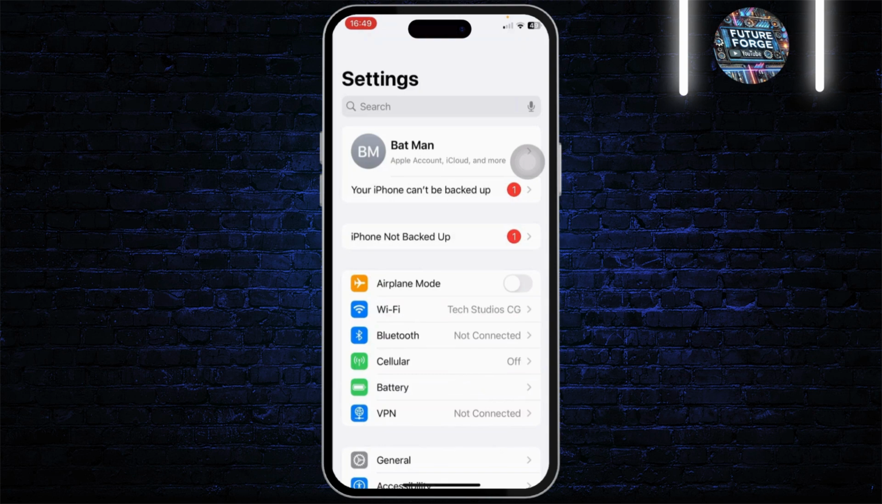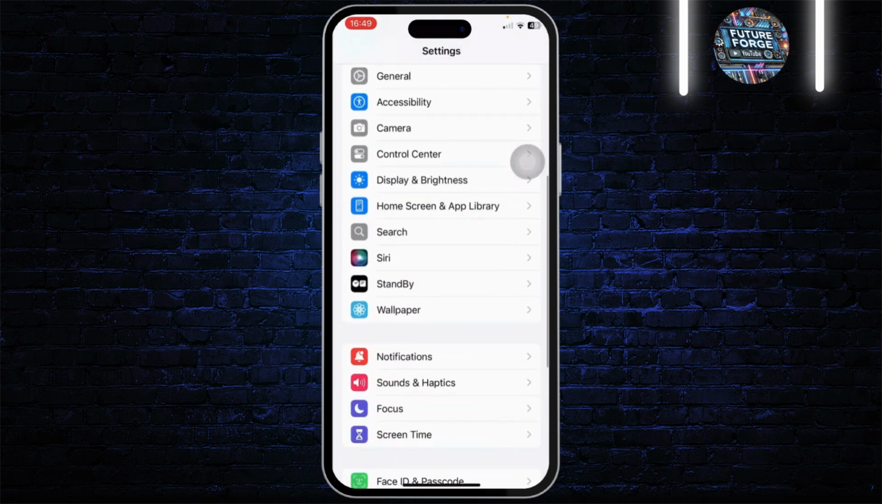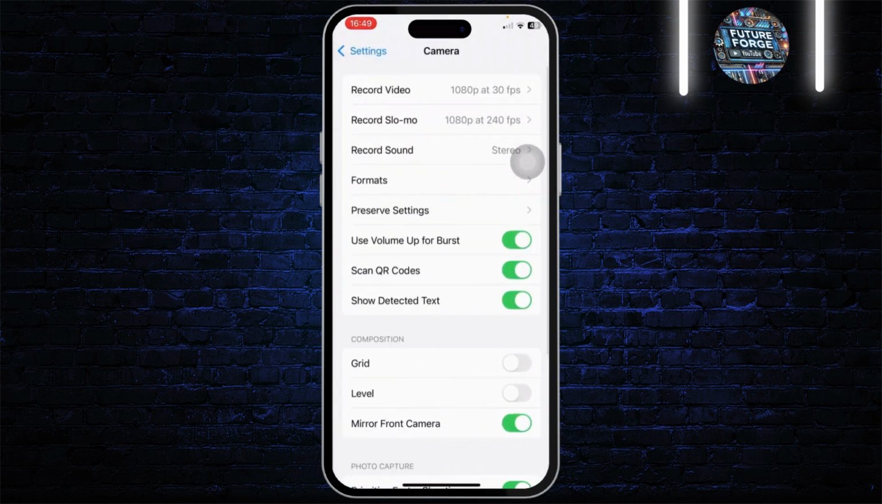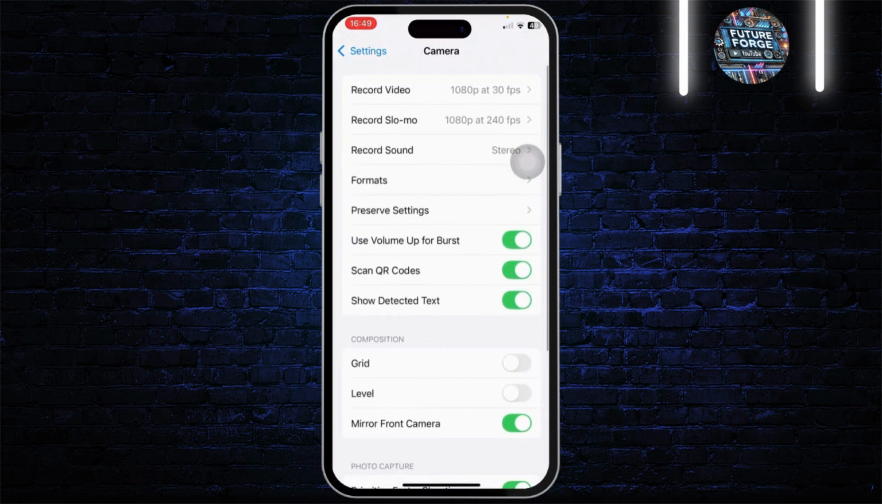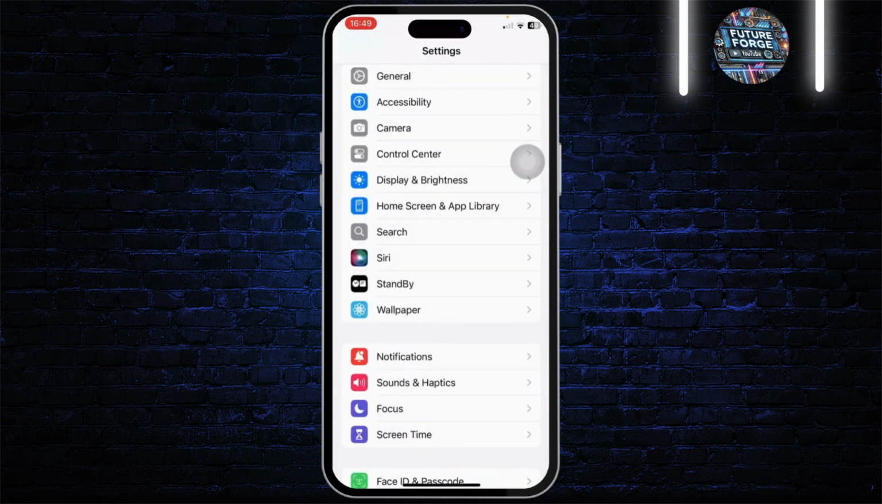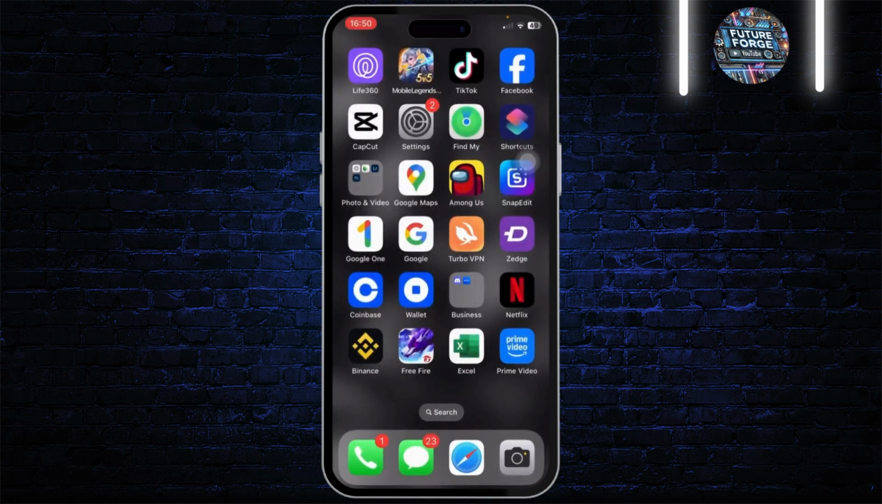But if that does not work, what you can do is head over to your settings. After you head over to your settings, simply go to camera, and under camera you should find live option. Now after you find the live option, simply toggle that button off and you should not have the click sound on live photos.